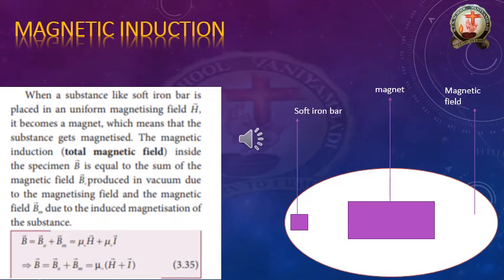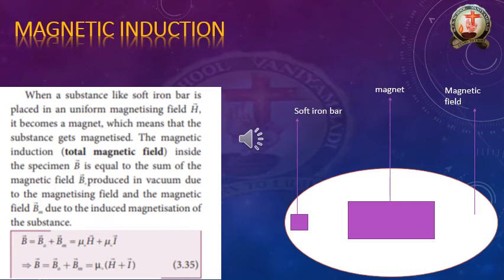B bar is equal to B naught bar plus Bm bar. B naught bar means the magnetic field produced in vacuum, vacuum means free space, and Bm bar means the magnetic field produced in a medium.